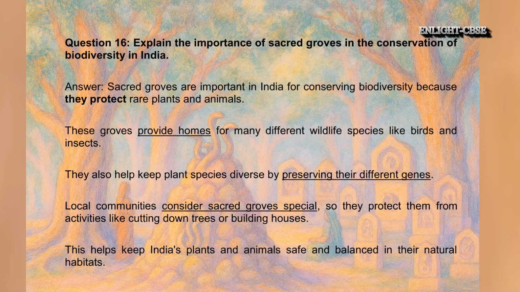These groves provide homes for many different wildlife species like birds and insects. They also help keep plant species diverse by preserving their different genes. Local communities consider sacred groves special, so they protect them from activities like cutting down trees or building houses. This helps keep India's plants and animals safe and balanced in their natural habitats.